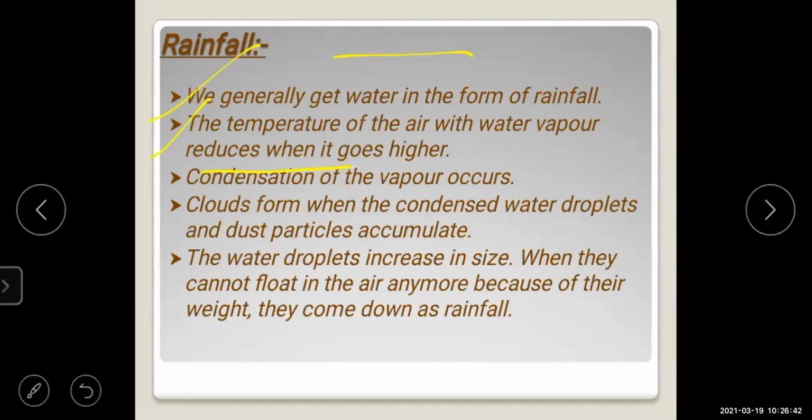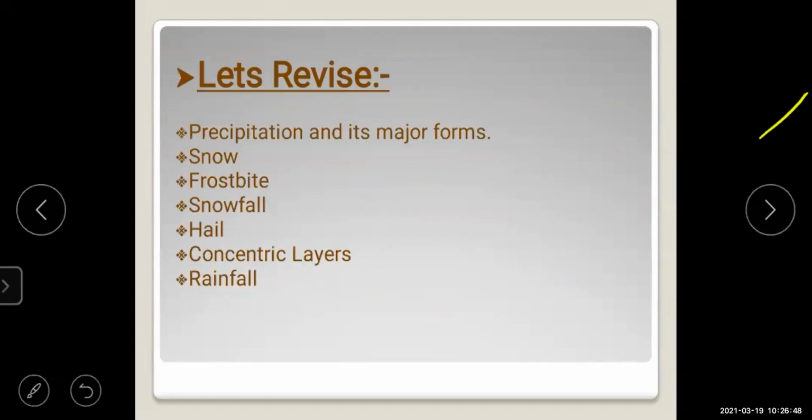This we have to study in this first part of precipitation. Okay, these are the points we have studied today. Precipitation, its major forms, snow, hail, and rainfall. Then in snow we studied about frostbite, snowfall, and concentric layers, and last was about the rainfall.